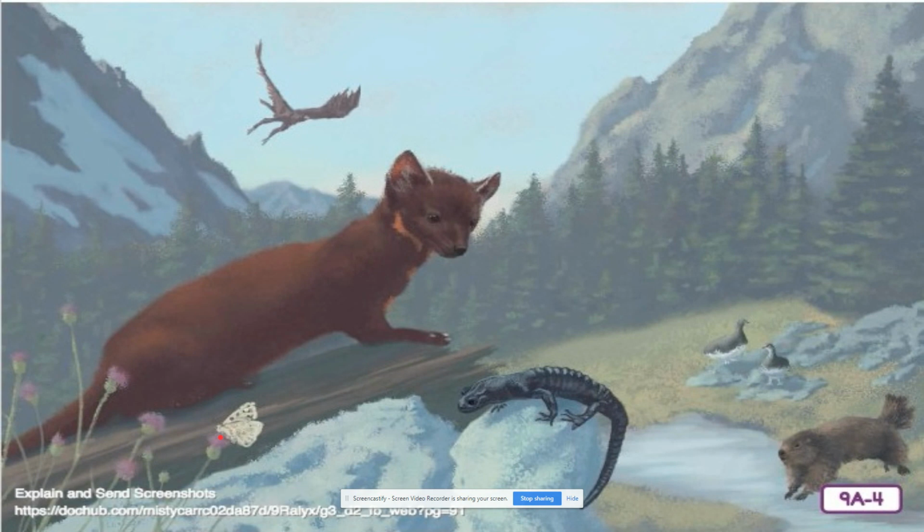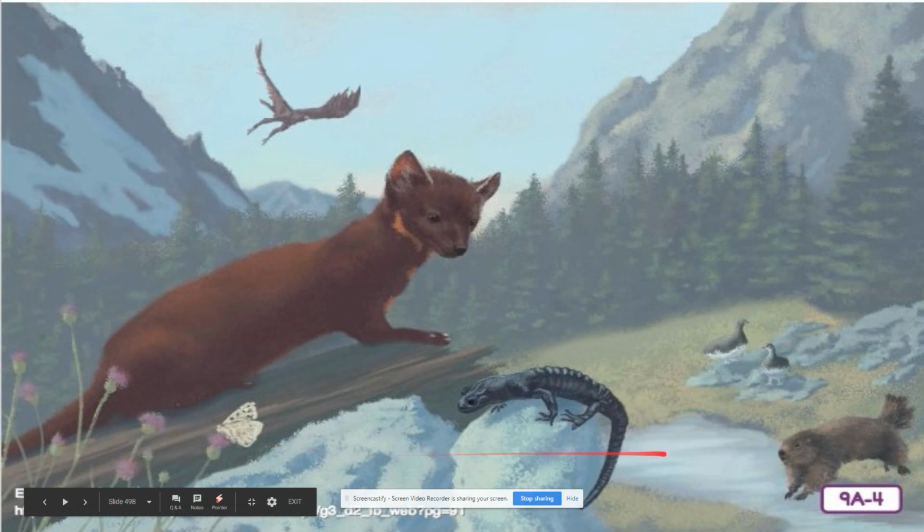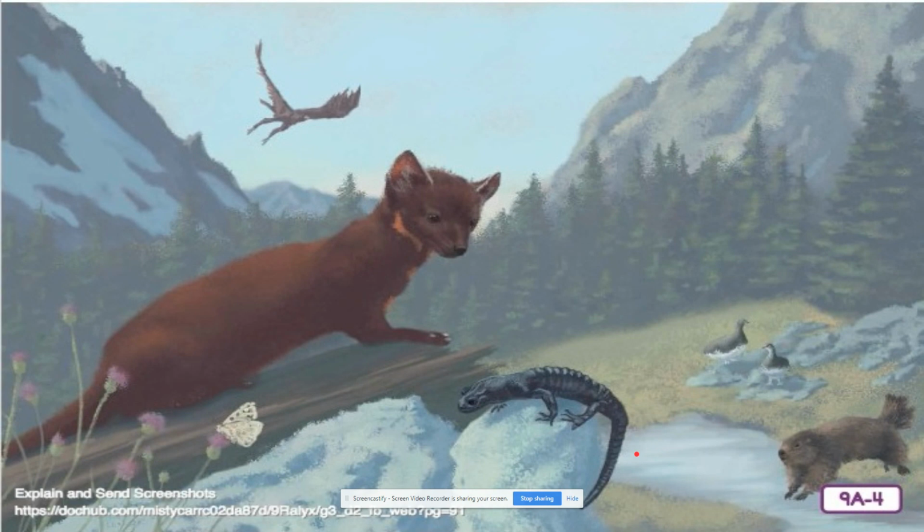Which one do you think is not a member of any of the vertebrate groups we've studied? That would be correct. It would be the butterfly. The butterfly is an invertebrate, and it is classified in the largest group of animals on Earth, the insects. The black alpine salamander, right here in front, shares characteristics with both a lizard and a frog. Think about how you would classify it.